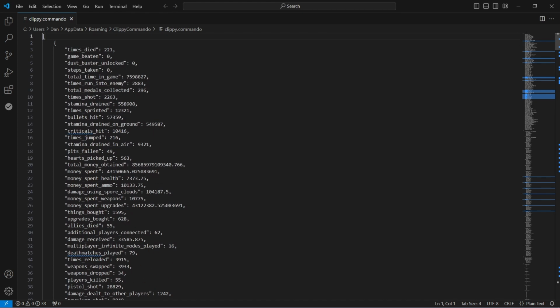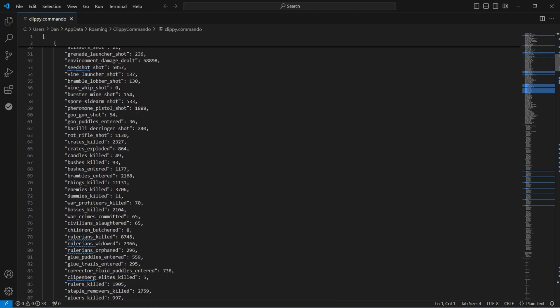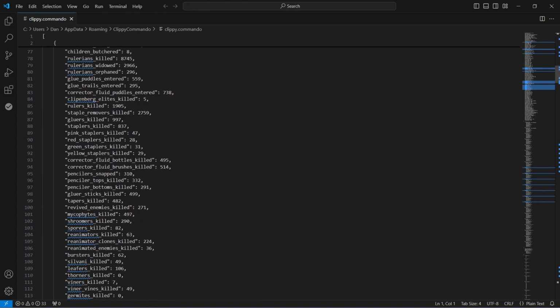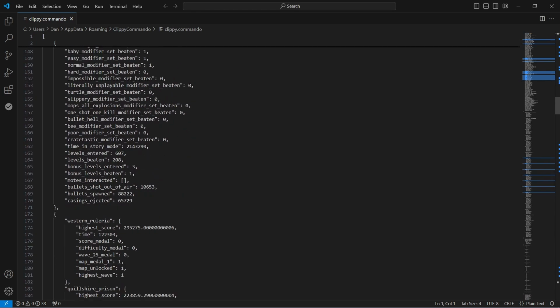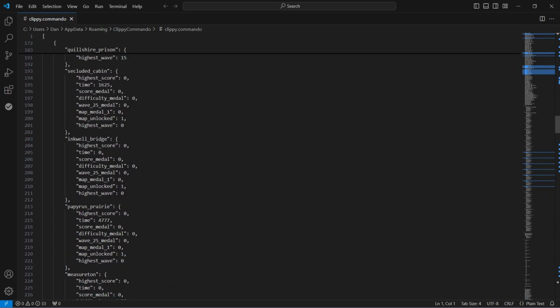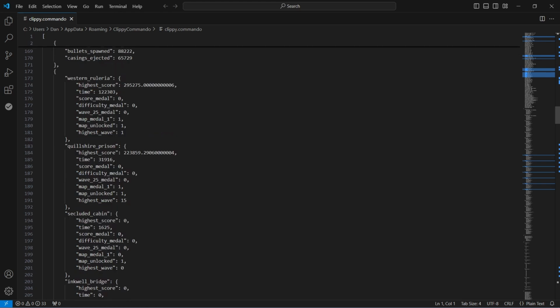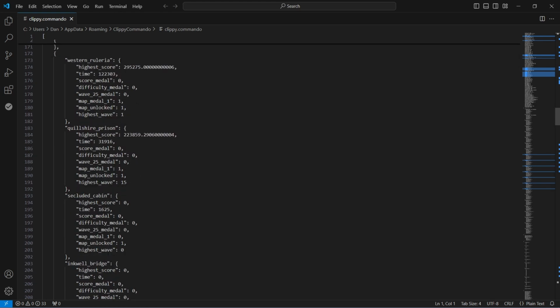They're not really organized at all, they're just pretty much random. But you can see these are just the base stats. It's just all of the stuff that was in the stat script. And then we have a struct of more structs. So these are the infinite mode maps. We have the scores, times, whether or not you've unlocked the different medals, highest wave, stuff like that. But you can see that these are only structs of structs. So we only have nested structs within this struct.